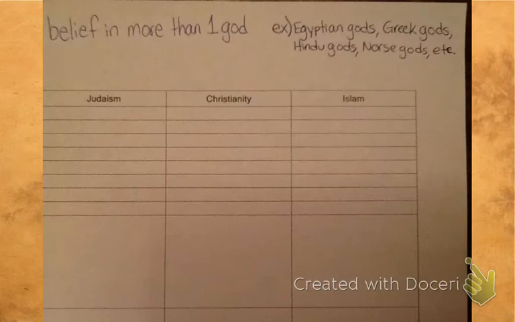For example, ancient Egypt, there were lots of gods and goddesses that people worshipped. In ancient Greece, again, lots of gods and goddesses. Hinduism, lots of gods and goddesses. Norse or Viking gods, lots of gods and goddesses. And there are lots of other places and cultures around the world that have multiple gods and goddesses. Okay?